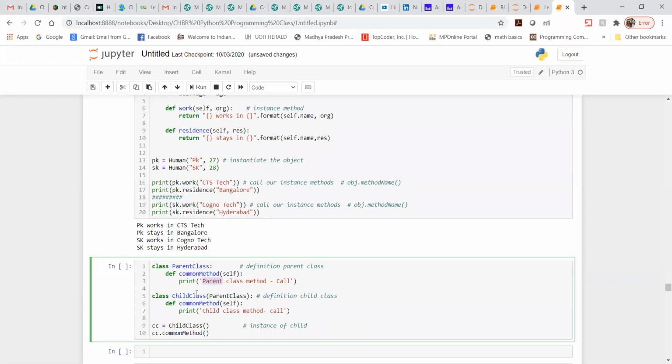Now when we want to override the method of the parent class, we have to use that class here as well. So in my child class I am just going to give this.